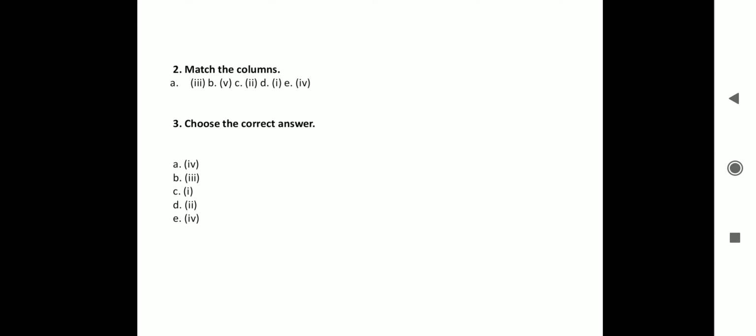Now coming to page number 70. Let us do unscramble the letters to form the correct words. I repeat, unscramble the letters to form the correct words. First one, the place where manufacturing takes place.